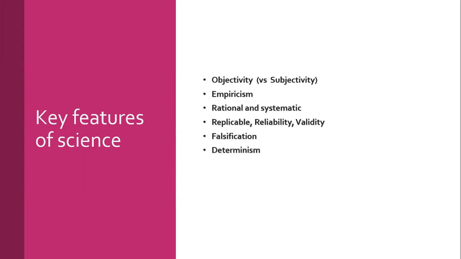Objectivity, empiricism, rational and systematic, replicability, reliability and validity, falsification, determinism, and reduction. There are other ones, but these are key features of science. Really important that we understand them. Let's just have a quick look.